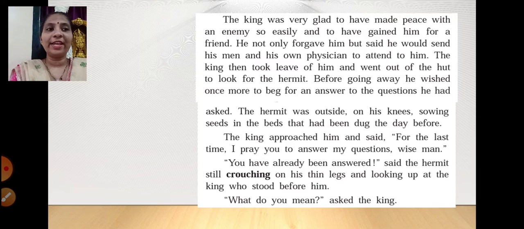The king was very glad to have made peace with an enemy so easily and to have gained him for a friend. He not only forgave him but said he would send his men and his own physician to attend to him. The king then took leave of him and went out of the hut to look for the hermit. Before going away, he wished once more to beg for an answer to the questions he had asked. The hermit was outside, on his knees, sowing seeds in the beds that had been dug the day before.